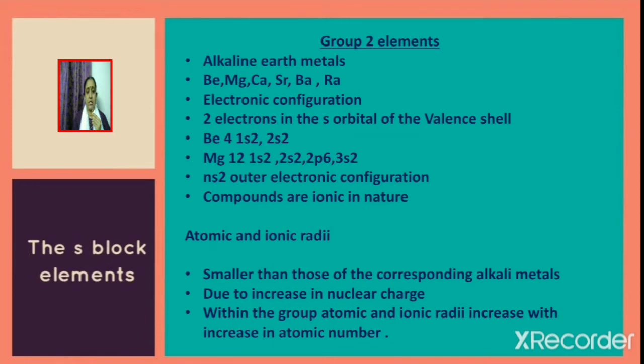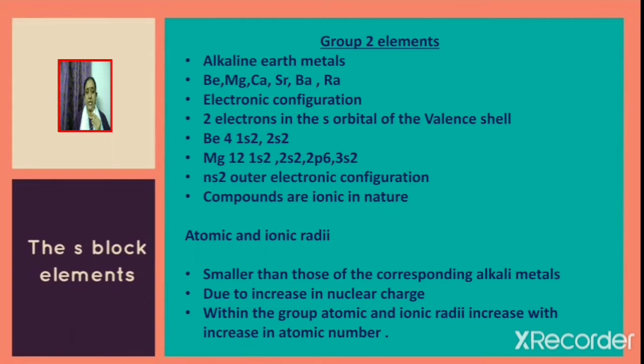Group 2 elements are known as alkaline earth metals. The various group 2 elements are beryllium, magnesium, calcium, strontium, barium and radium. Next we shall discuss the electronic configuration of group 2 elements. From the electronic configuration of group 2 elements, it will be clear that they have 2 electrons in the s orbital of the valence shell.